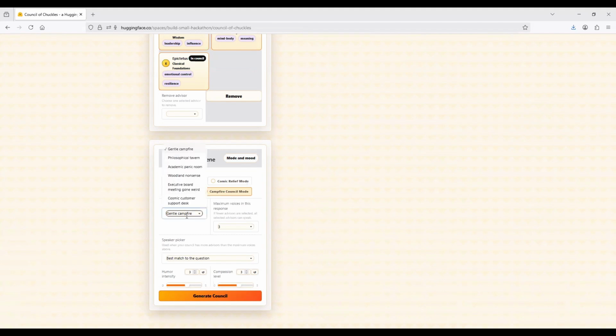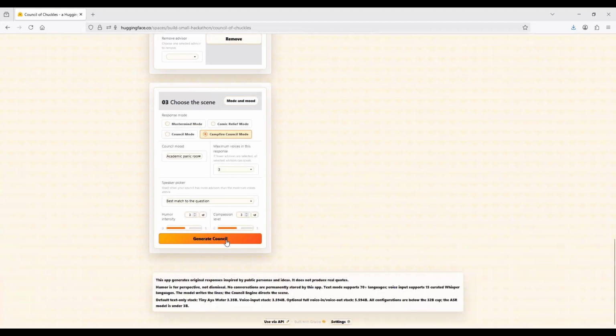Okay, so in terms of choosing the scene and the council mode, perhaps let's choose the council mode to be maybe academic panic room, okay? And I will leave the other settings as they are. So next, I will click on Generate Council.